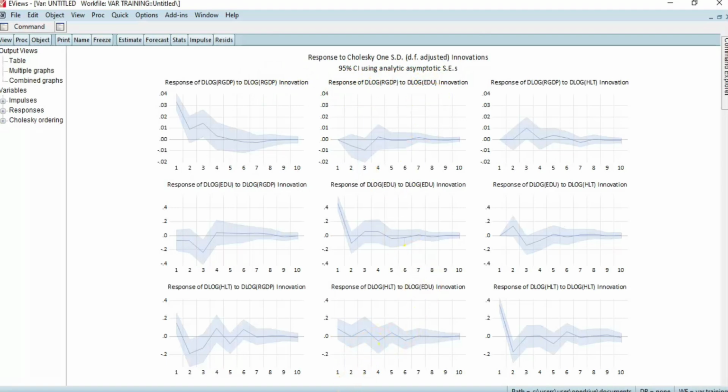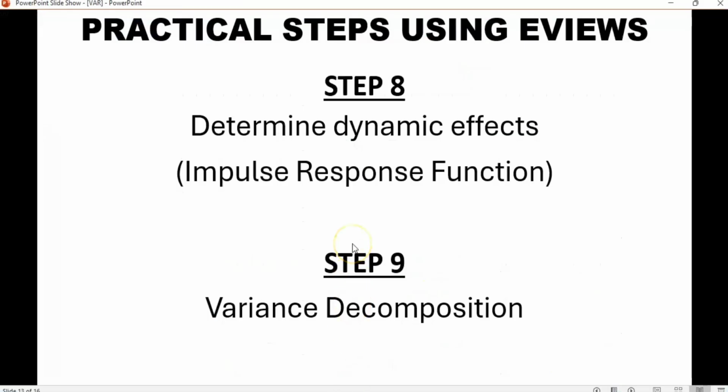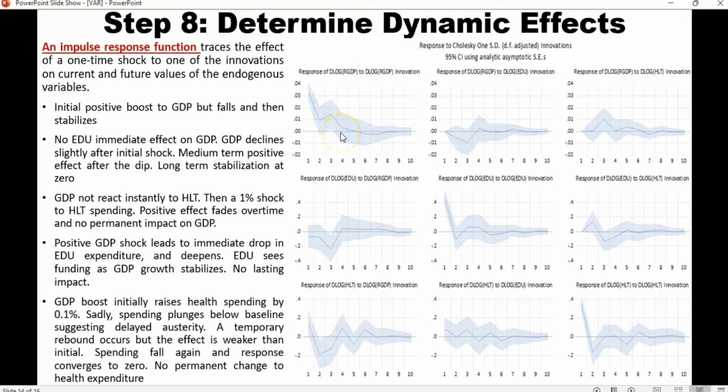Now let us look at the interpretations of the dynamic effect. For the first one, you can see that the impulse response function traces the effect of a one-time shock to one of the innovations on current and future values of the endogenous variables. Now we look at the first diagram, the response of real GDP to real GDP. We see a very initial positive boost to GDP, but it falls and then stabilizes. Then we'll look at the second one.